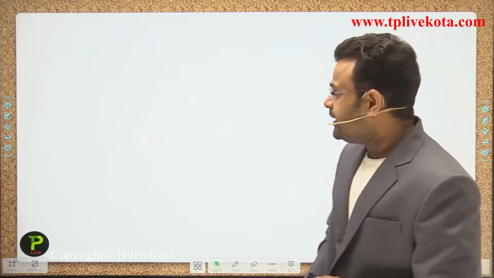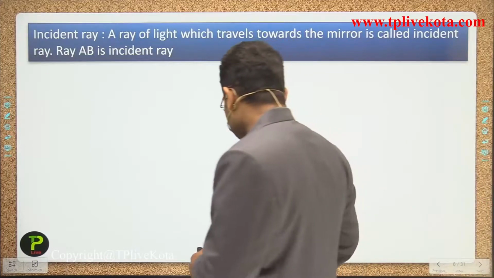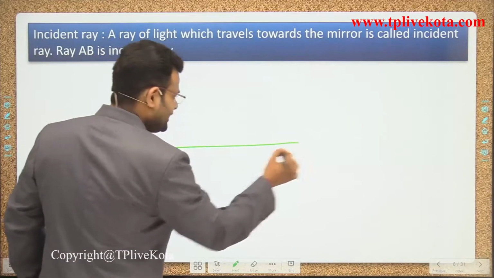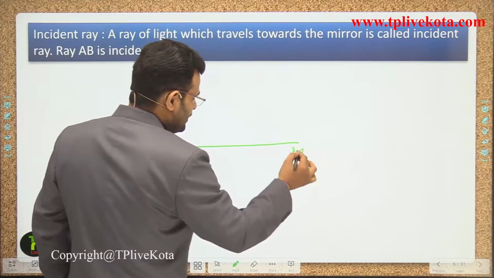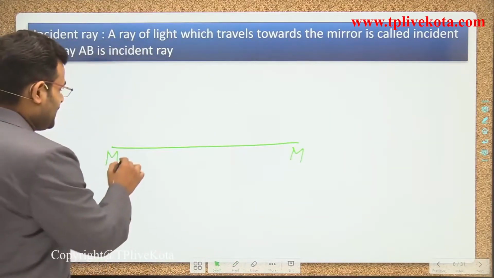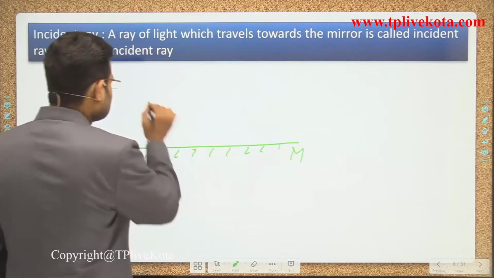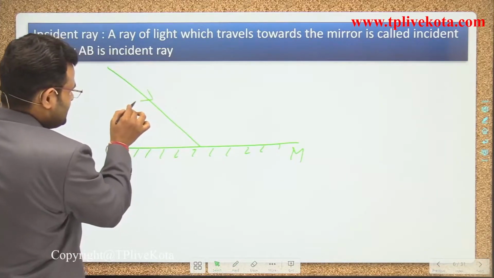The second point is the incident ray. Previously we discussed the mirror, M and M dash. Next is the incident ray. What is the incident ray, guys? The light coming on the mirror is called the incident ray.